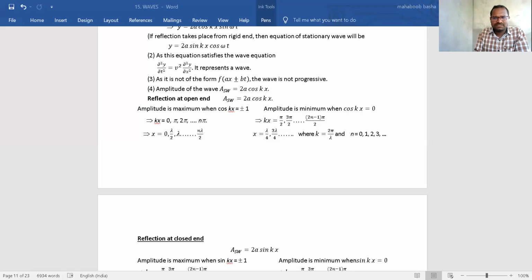See, students, let us suppose here at O a rigid end is there. Now one pulse we have created like this. From this rigid support, this pulse will reflect back like this. Now this equation we will write like this.